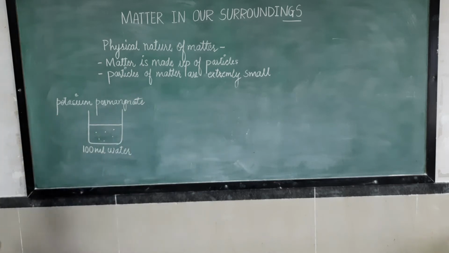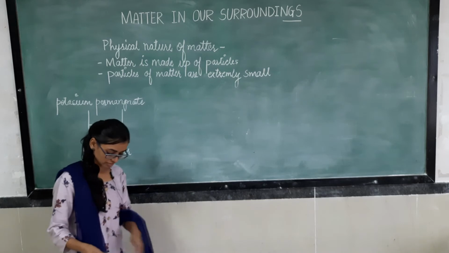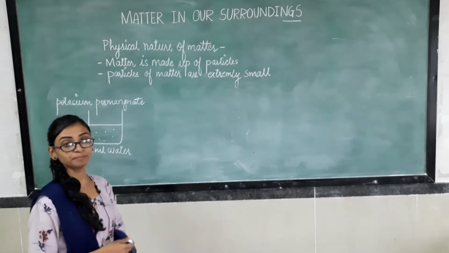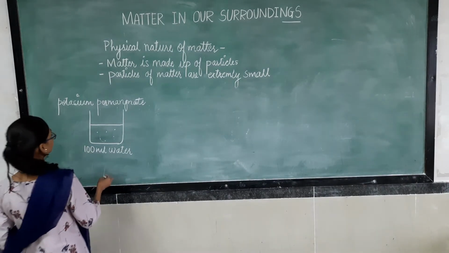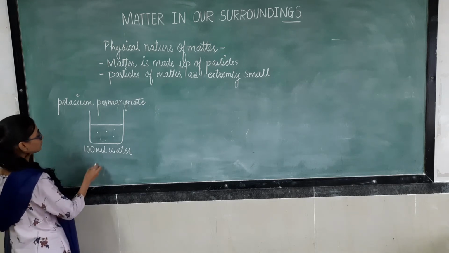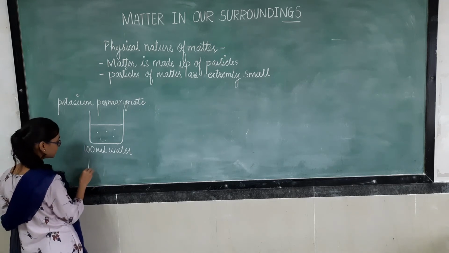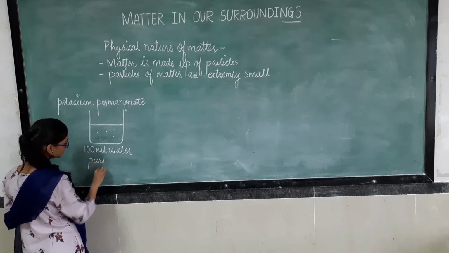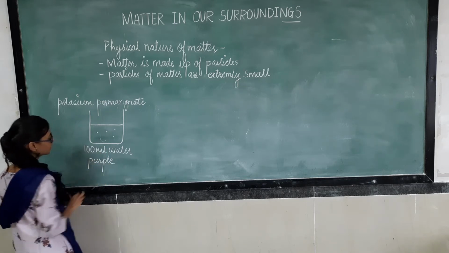Here we have taken some crystals of potassium permanganate. When we dissolve potassium permanganate crystals in water, the solution becomes purple in color.